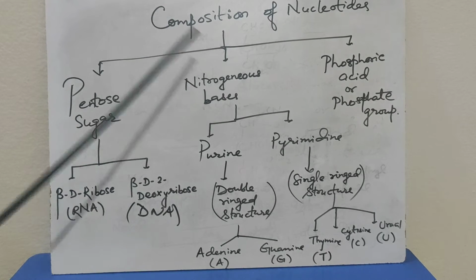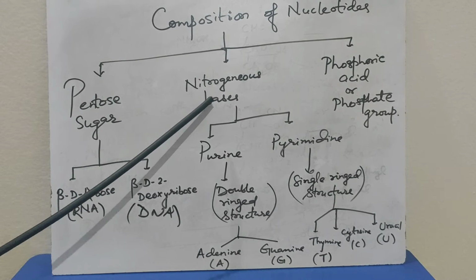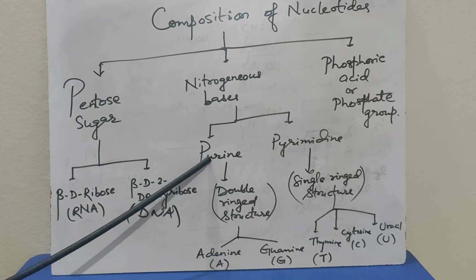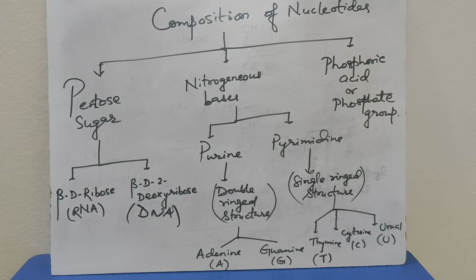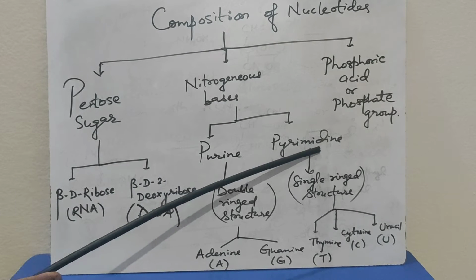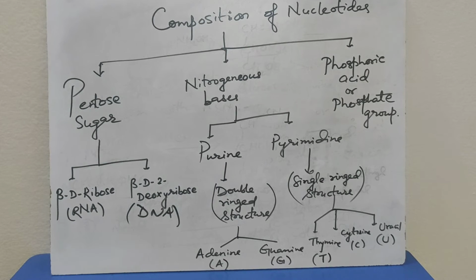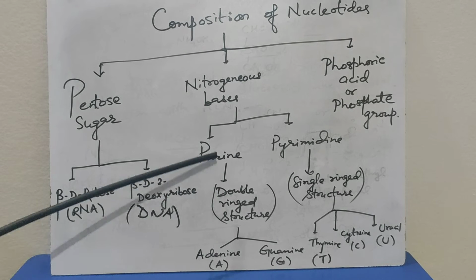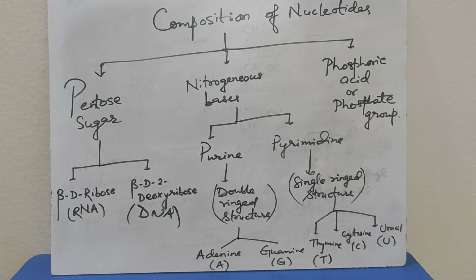Next is nitrogenous bases. Nitrogenous bases are of 2 types, purine and pyrimidine. Purines have a double ring structure. There are 2 different types of purine. One is called adenine, the other is called guanine.